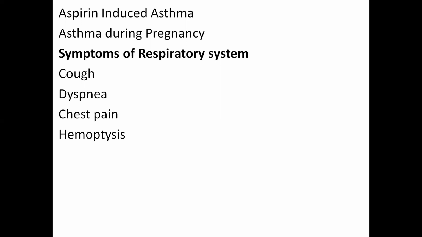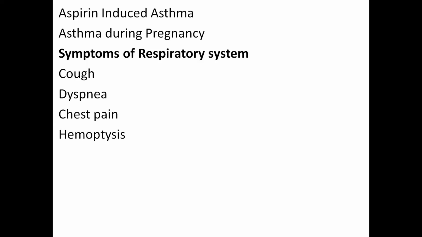Now, what are the other symptoms of the respiratory system? The most important symptoms of respiratory disease are cough, dyspnea, chest pain, and hemoptysis. Now, what is cough?